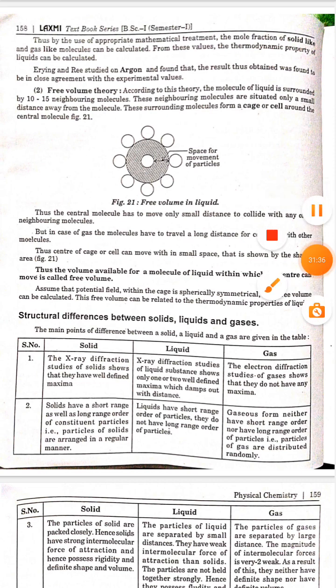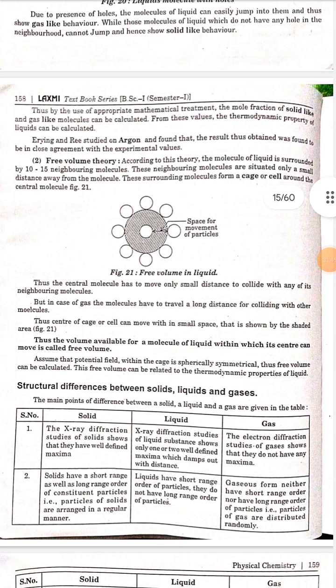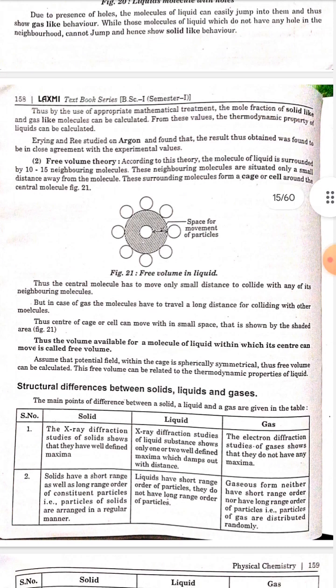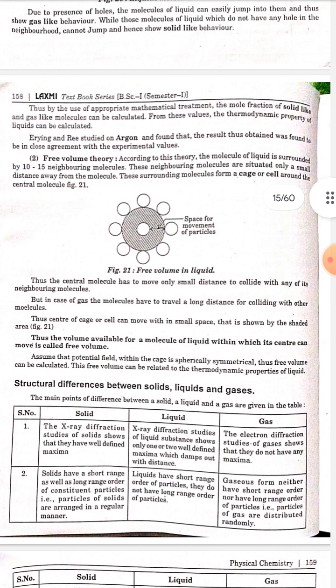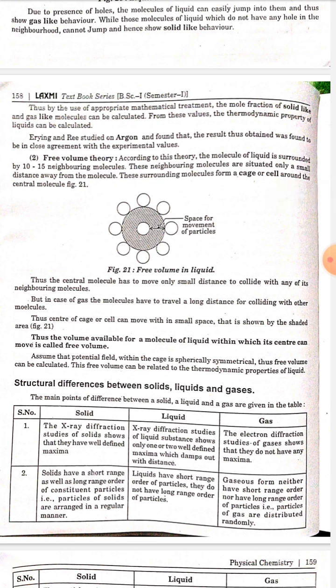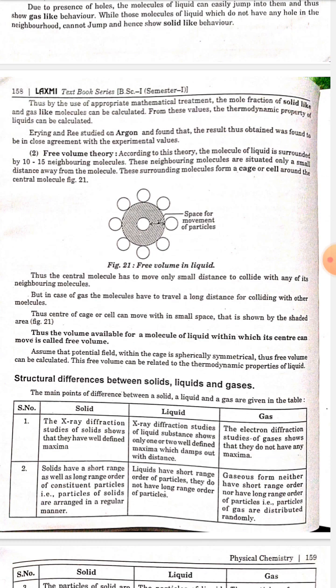Structural difference between solids, liquids and gases. The main points of difference between a solid, liquid and a gas are given in the table. Number 1. Solid. X-ray diffraction study of solids shows that they have well-defined maxima. Liquid. X-ray diffraction study of liquid substances shows only one or two well-defined maxima which dampen out with distance. Gas. Electron diffraction study of gases shows that they do not have any maxima.